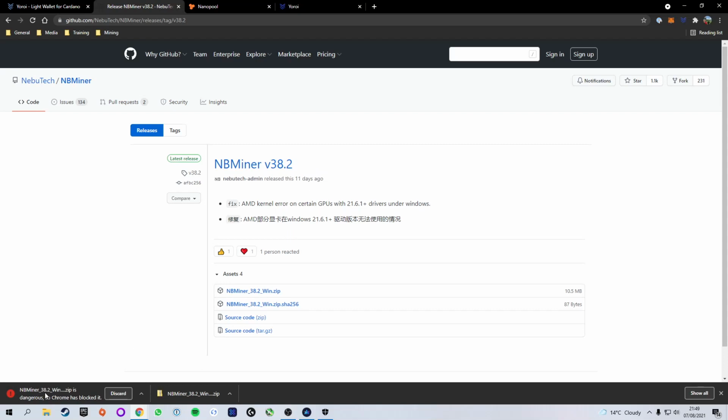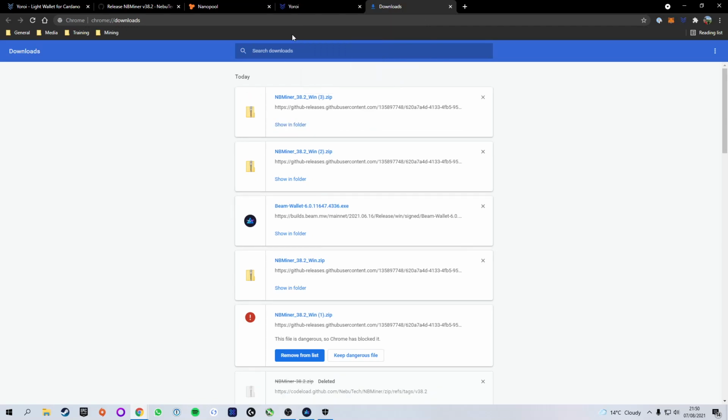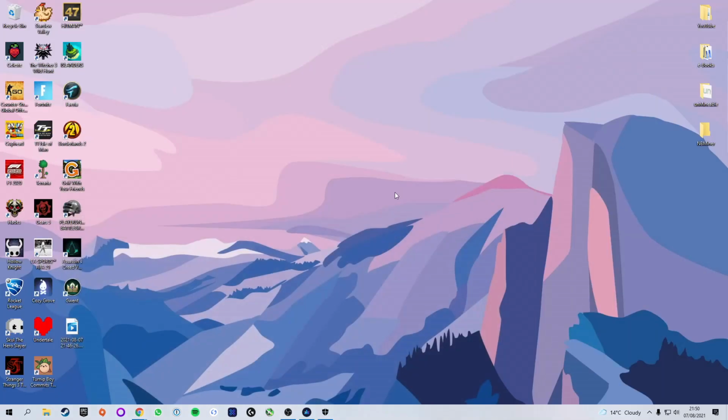Windows will go ahead and flag it as being dangerous. Doesn't matter. We're going to go to the bottom right and click on show all, which brings us to our downloads page. Here we can either remove it from our list or keep dangerous file. We're going to click keep dangerous file, but do not worry, it is not dangerous in any way. Millions of people are using this software around the world. You're totally safe downloading this. So keep dangerous file, keep anyway, and you will see that it is downloaded.